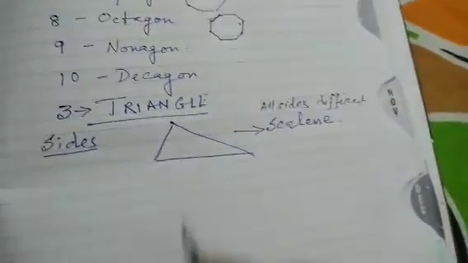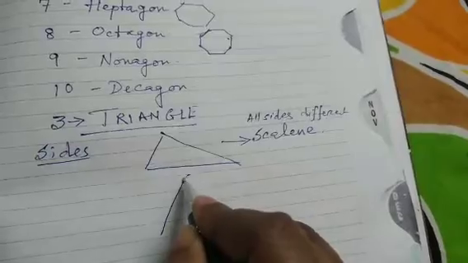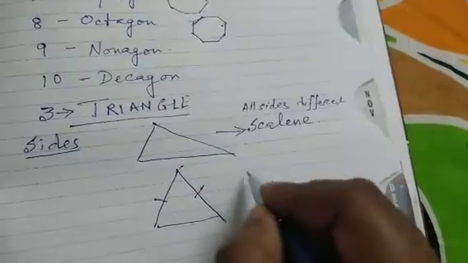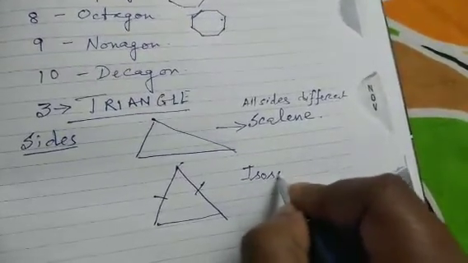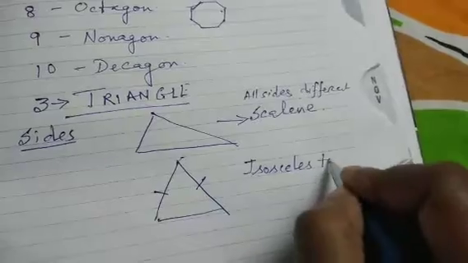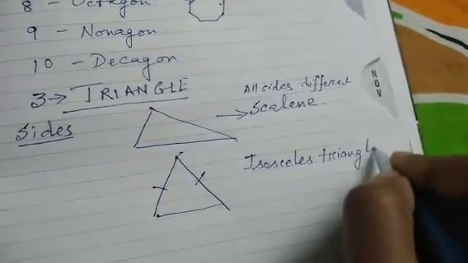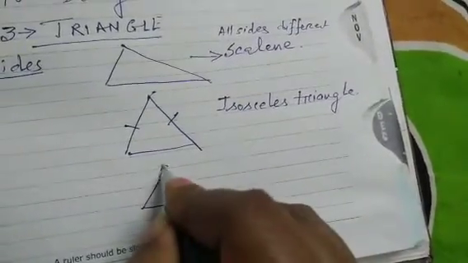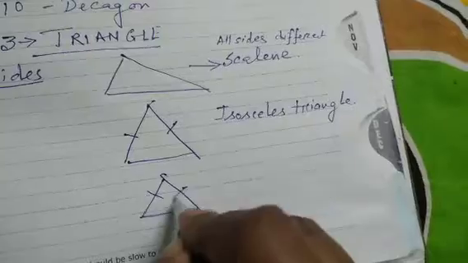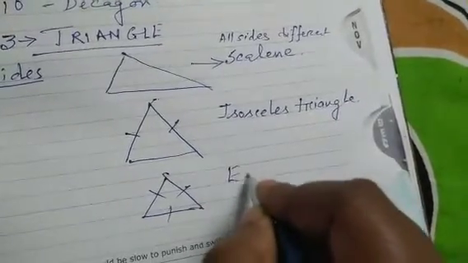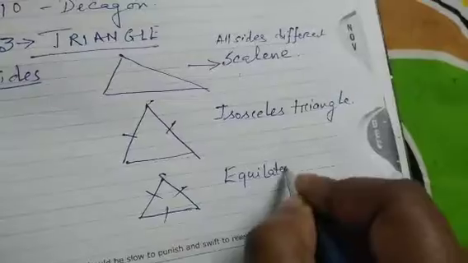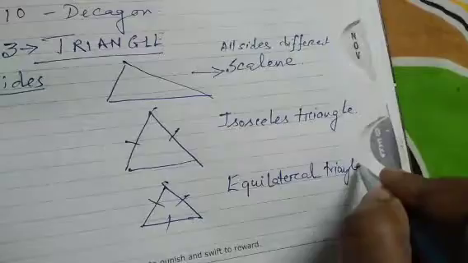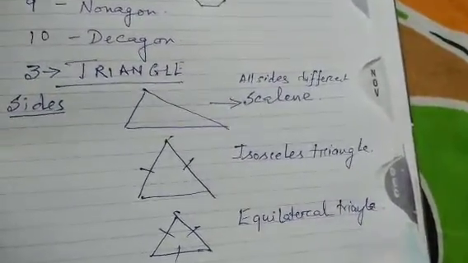If the lengths of 2 sides are equal, I will call it an isosceles triangle. Iso means same. And if all the 3 sides are the same, it is an equilateral triangle. This is based on sides.